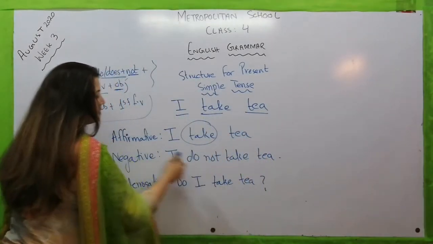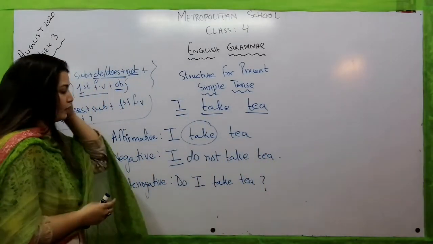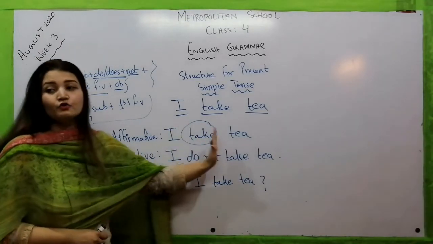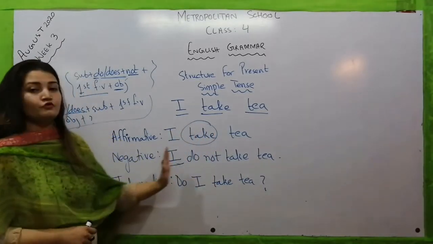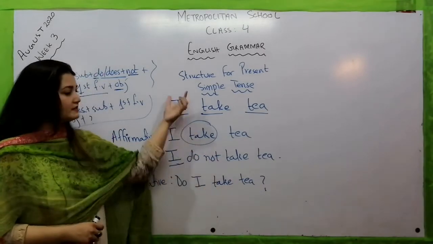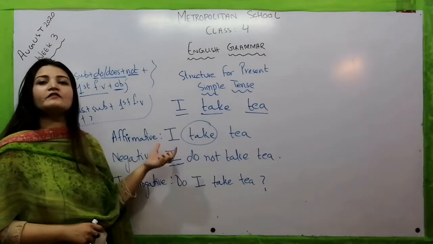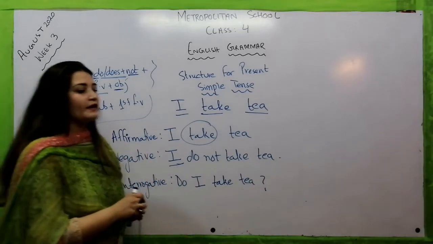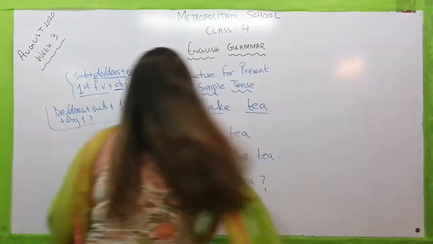Do I take tea? Now let's repeat this translation with me once again. Affirmative, I take tea. Negative, I do not take tea. Interrogative, do I take tea? Now you can see that this sentence making is really very easy. It's all about the structure and the table. Now let's move towards the next translation,